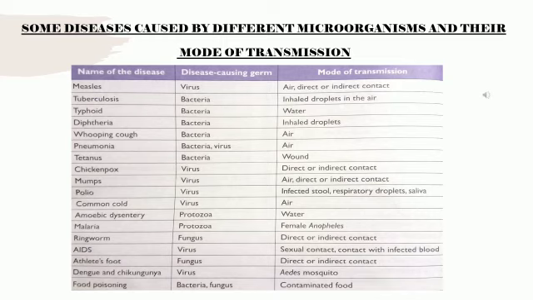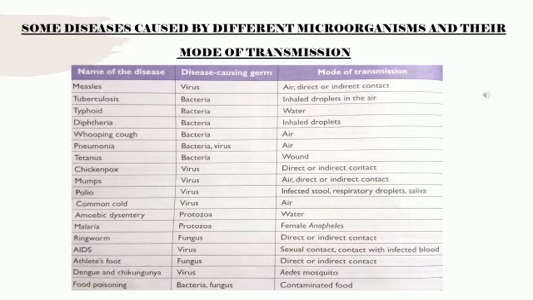Next is common cold. This is a very minor infection. The causing germ is virus, and the mode of transmission is through air. So when we feel cold or sneeze, we need to close our mouth with a handkerchief or tissue, so we can avoid spreading it from us to others. Next is amoebic dysentery, that is through protozoa. People have studied what protozoa is. And the mode of transmission is through water.